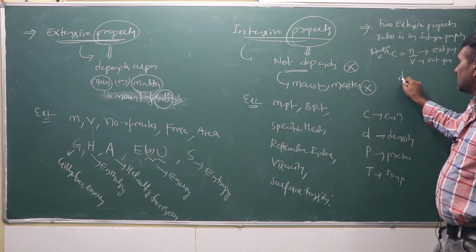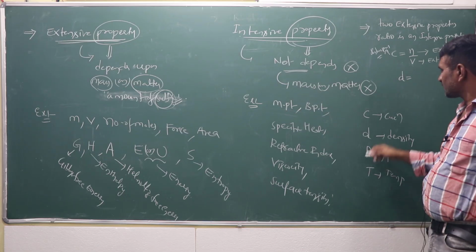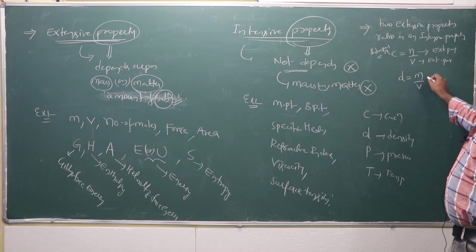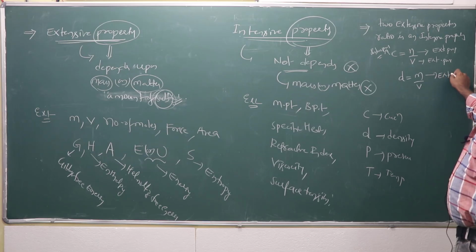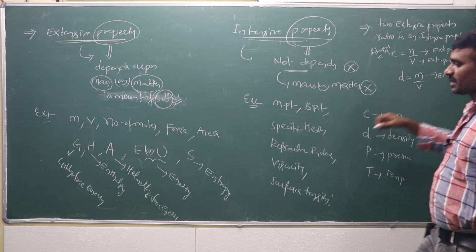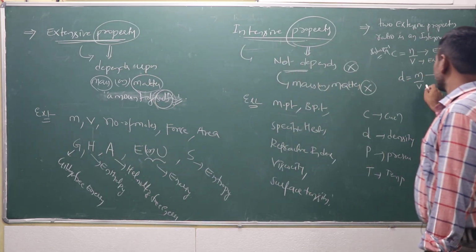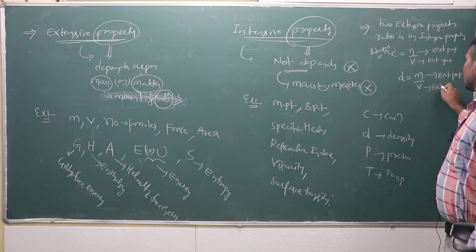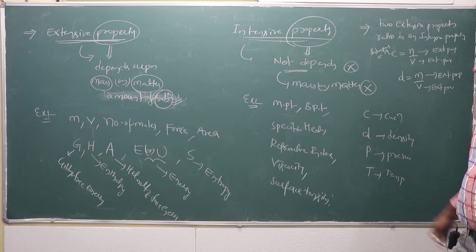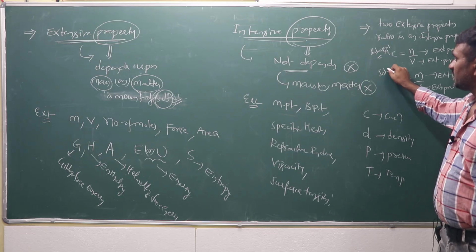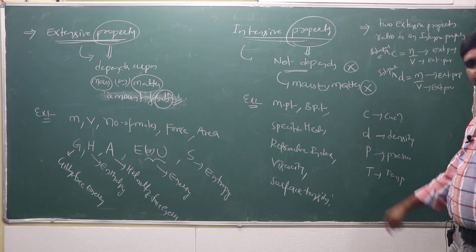And a similar one, density D is equal to mass by volume. Mass, or matter, is an extensive property, and volume is also an extensive property. The ratio of these two extensive properties, density, is an intensive property.